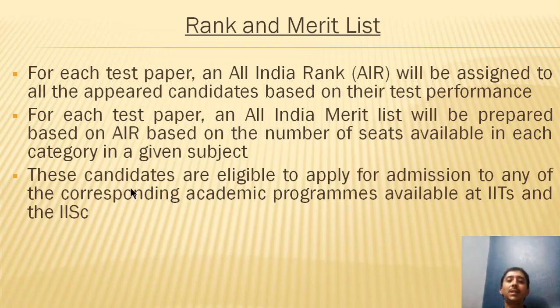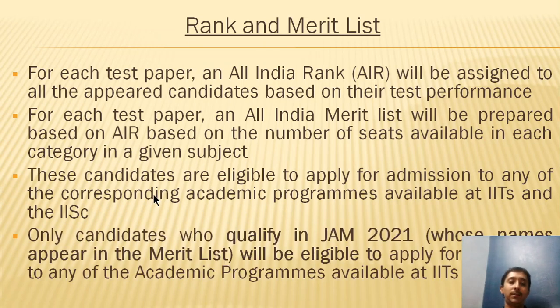And these candidates who are eligible based on the merit list are eligible to apply for admission to any of the corresponding academic programs available at IITs and the IISc. This point is very, very important. Only candidates who qualify in JAM 2021, that means your names are supposed to appear in the merit list.